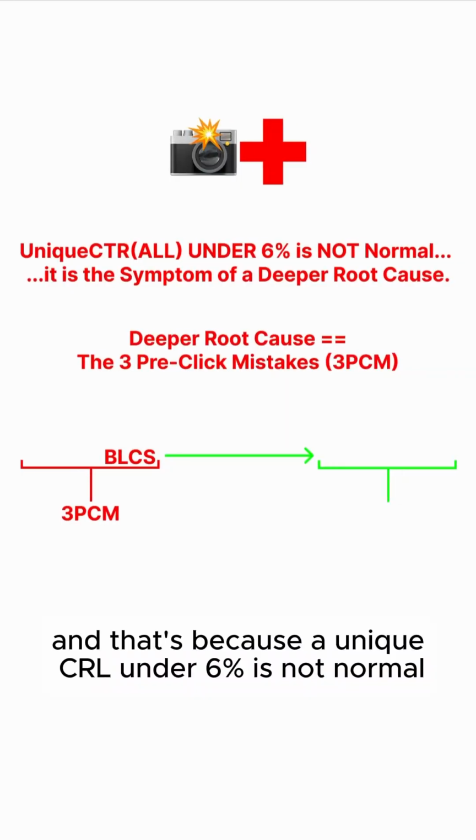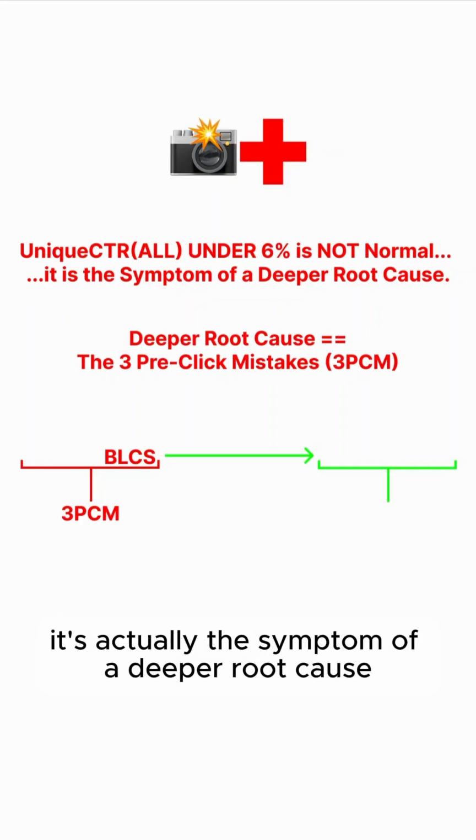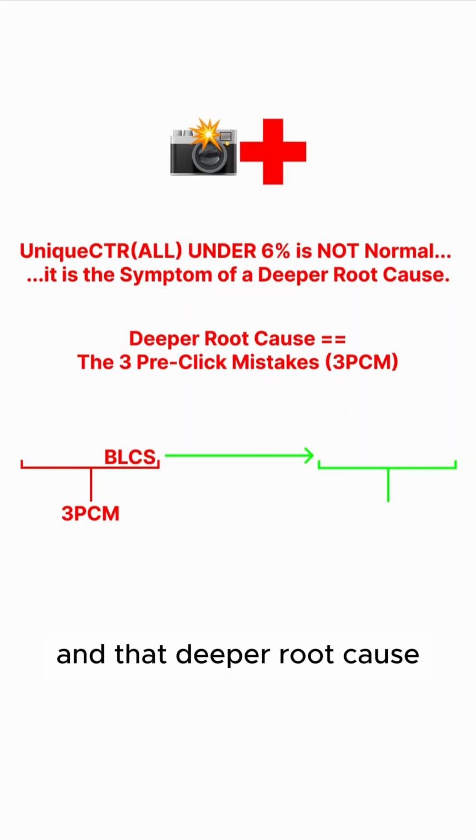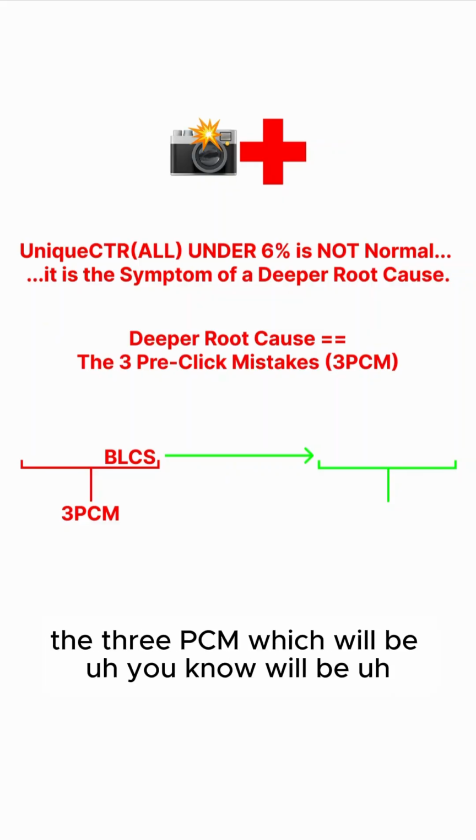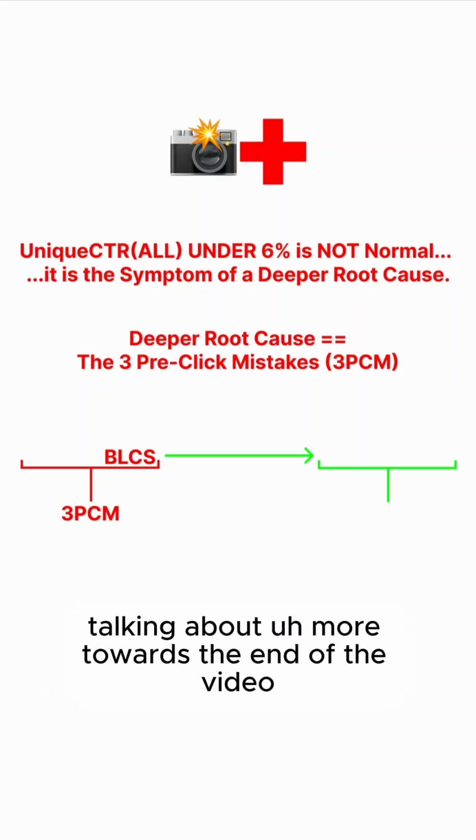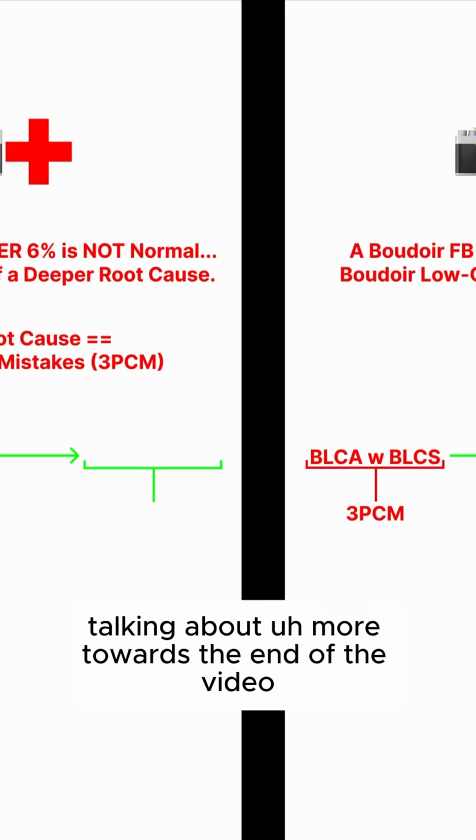And that's because a unique CTR under 6% is not normal. It's actually the symptom of a deeper root cause. And that deeper root cause are the three pre-click mistakes, the three PCM, which we'll be talking about more towards the end of the video.